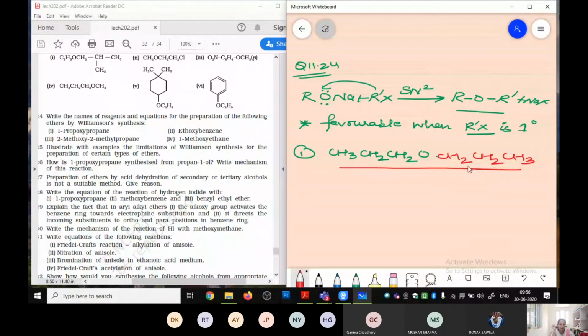As it is a symmetrical ether, we have taken CH3CH2CH2ONa and the alkyl halide, again CH3CH2CH2Br.